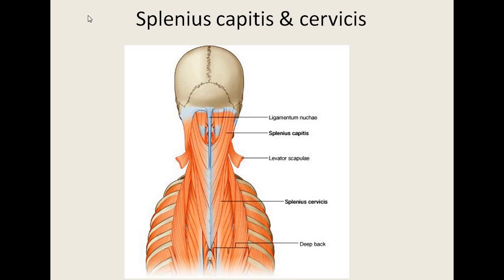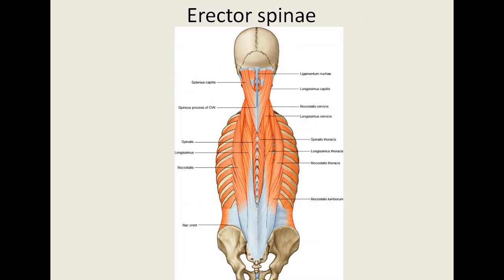It is supplied by the middle cervical nerves. And as an action, it rotates the head and face to the same side. About the splenius cervicis, it originates from the spinous process of the 3rd to 6th thoracic vertebra and is inserted into the transverse process of the upper 2 to 3 cervical vertebrae. It is supplied by the lower cervical nerves. Action: again it turns the head and face towards the same side. So turning of the head and face towards the same side is the function of the splenius capitis and splenius cervicis muscle.